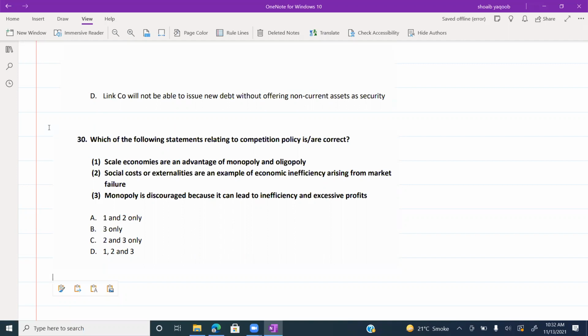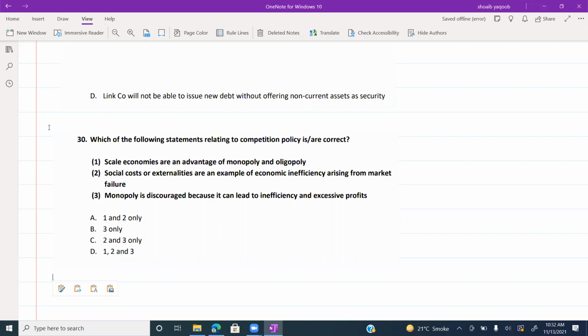So we can say that if WAPDA is producing electricity in Pakistan and distributing it, that is monopoly. And in oligopoly, there will be a small number of larger firms. For example, in the auto industry, there are a few companies which have the maximum share.